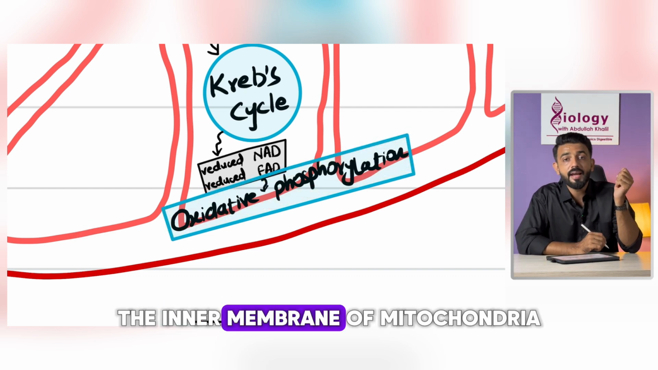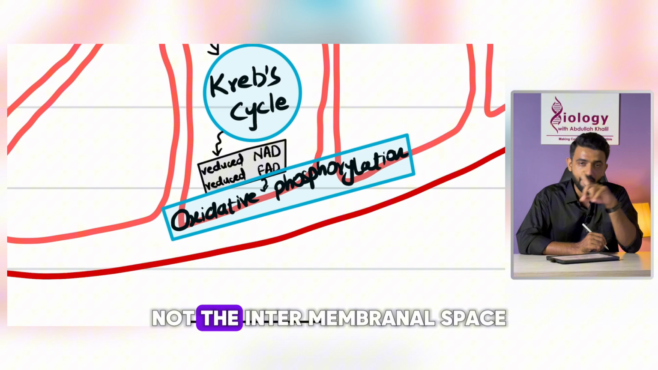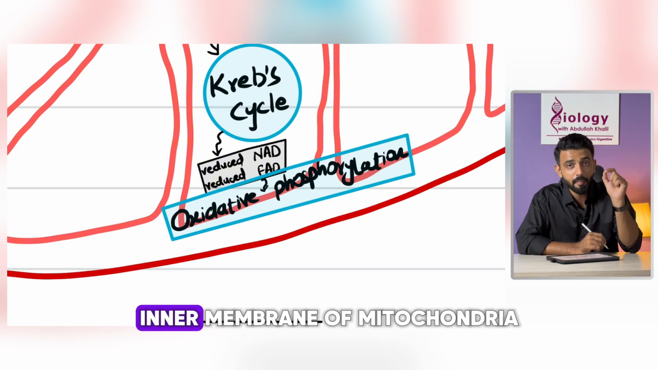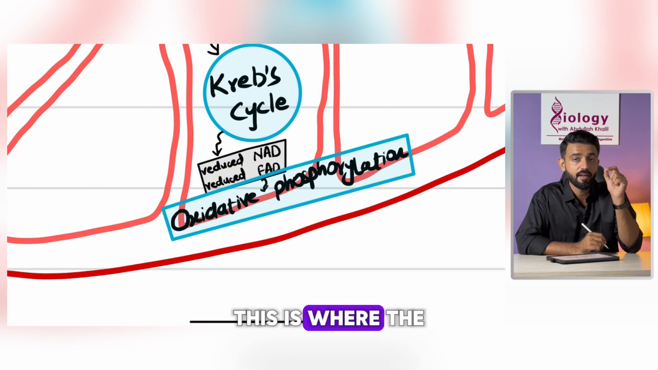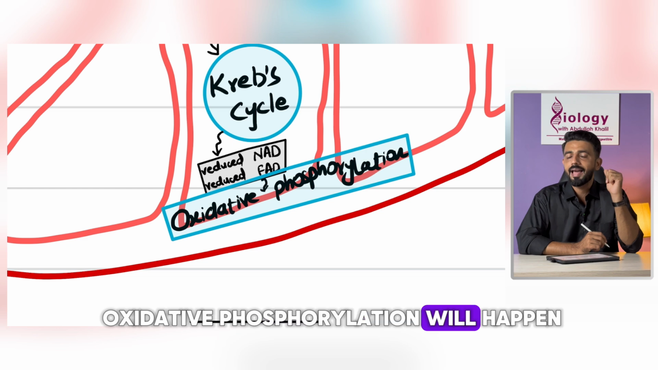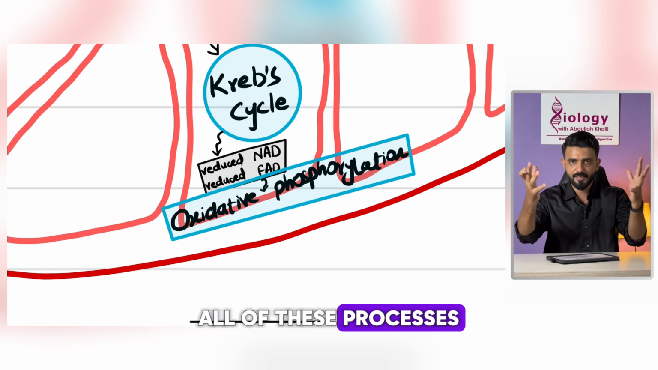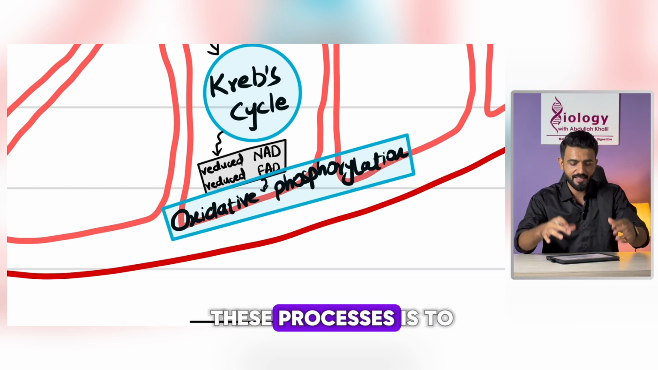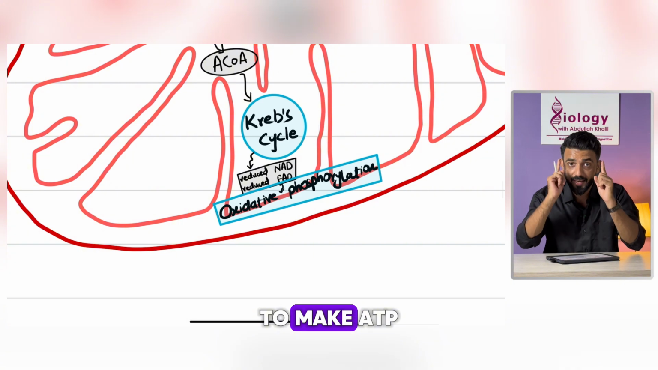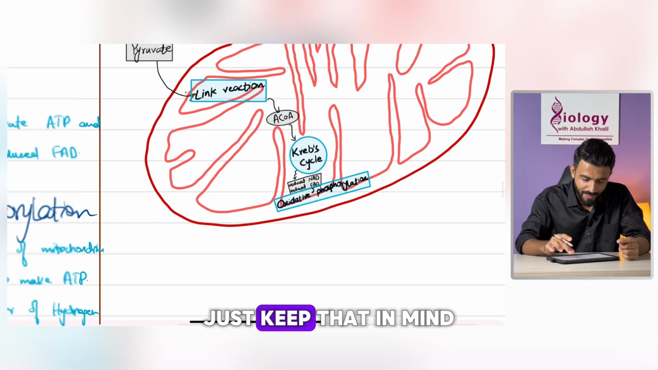The inner membrane of mitochondria, not the intermembrane space, the inner membrane of mitochondria. This is where the oxidative phosphorylation will happen. The purpose of all these processes is to make energy, to make ATP. Okay, just keep that in mind.